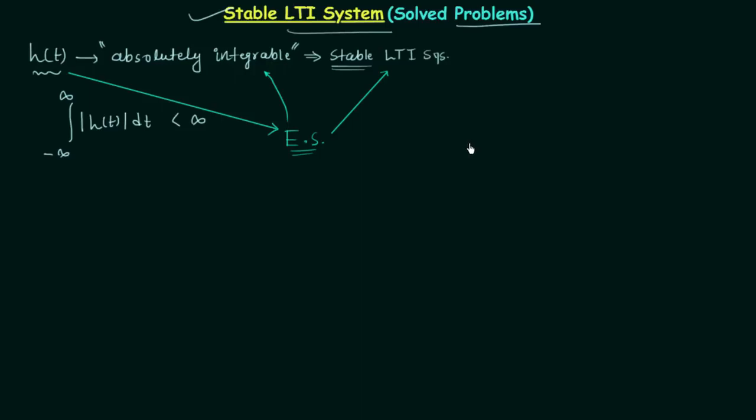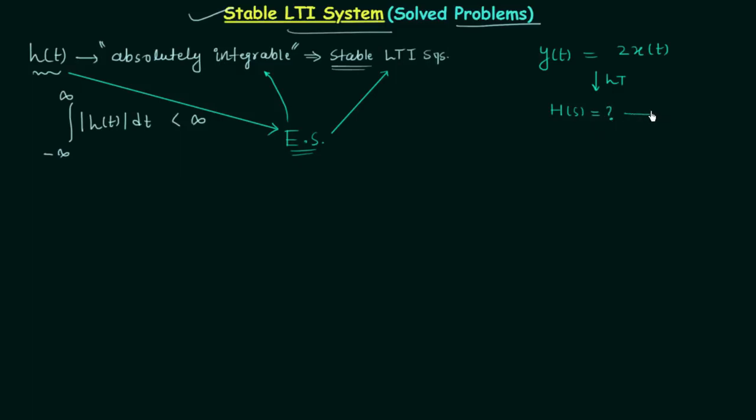In some of the cases, the impulse response will not be given directly. The system relationship will be given. For example, y(t) is equal to twice of x(t). The system relationship will be given like this, and from here you can easily find out the impulse response. The first step is to perform the Laplace transform and obtain the transfer function.